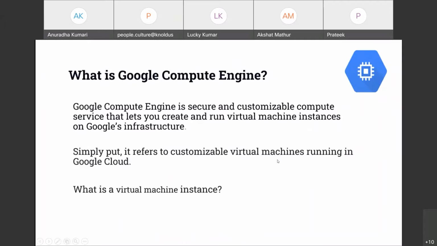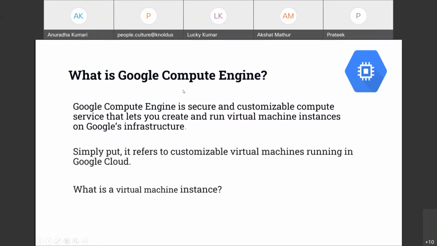So first, let's understand what Google Compute Engine is. Google Compute Engine is a service that enables you to create virtual machines in GCP, and it also provides you with a number of features. Whenever you want to deploy an application in the cloud, we need a virtual server, and virtual machines are the virtual servers in GCP. So Google Compute Engine is a service in Google Cloud Platform to provision and manage your virtual machines.